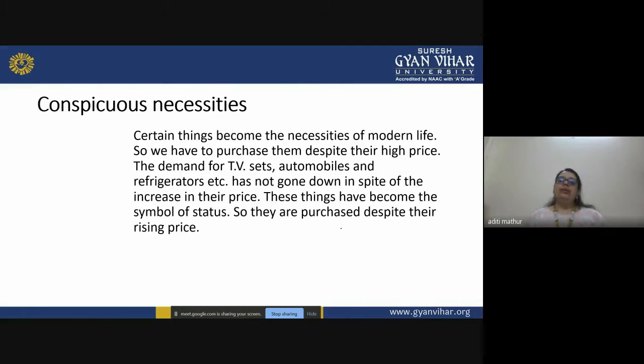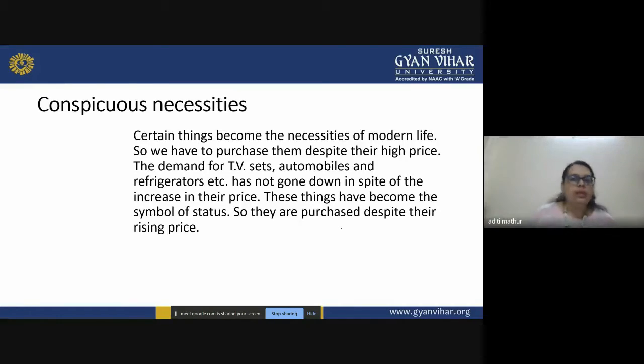Another exception is the consumption of necessities, right? There are a good quantity of items which you can state, without which you cannot imagine your daily life, and what are they? They are your necessary items, right? And in modern life, there are a few things which are nowadays considered necessary items. Before they were a luxury, but now they are the basic minimum required goods to lead a peaceful, happy life. What are they?